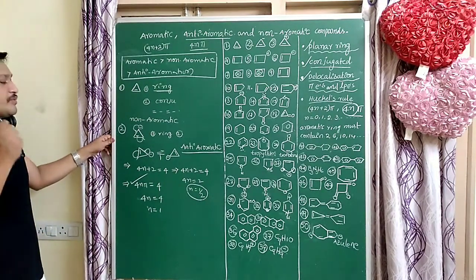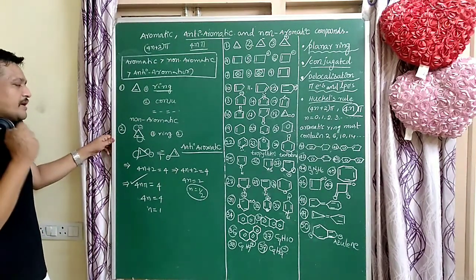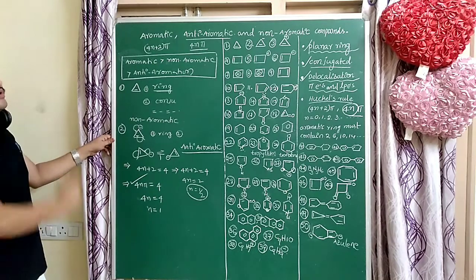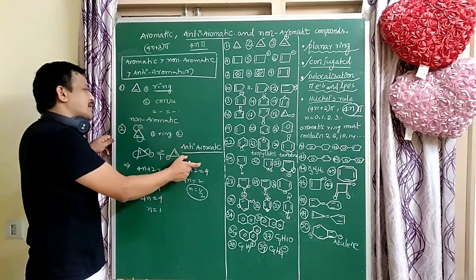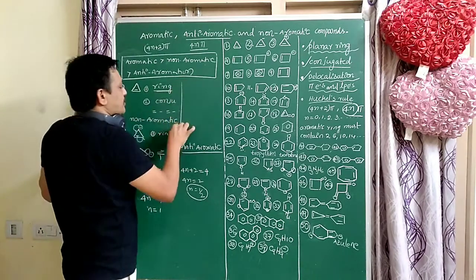Why? Because it follows 4n pi electrons. That is the anti-aromatic, not non-aromatic. It is anti-aromatic. So next, third example.